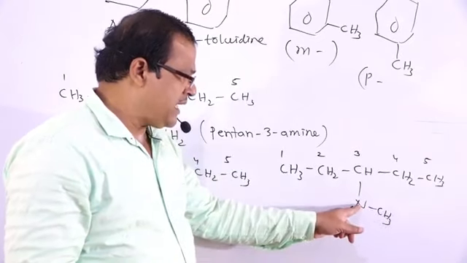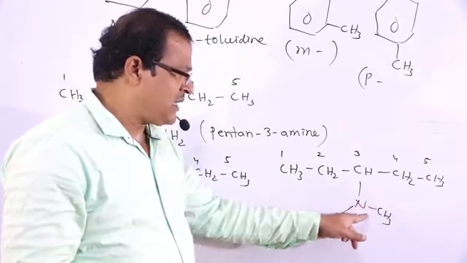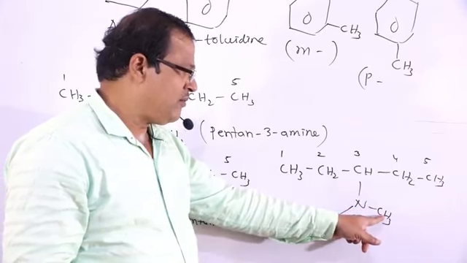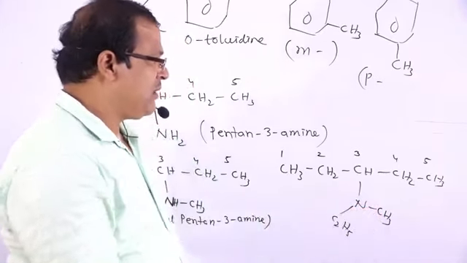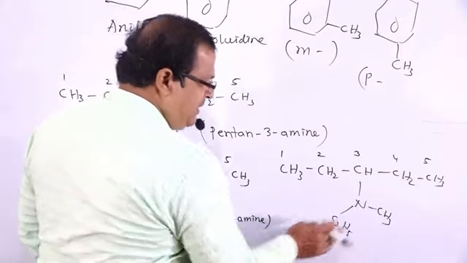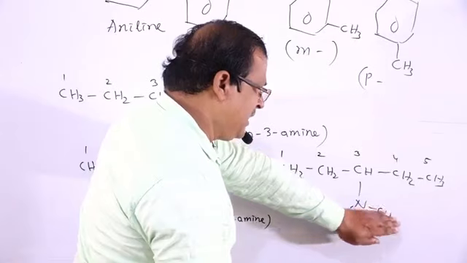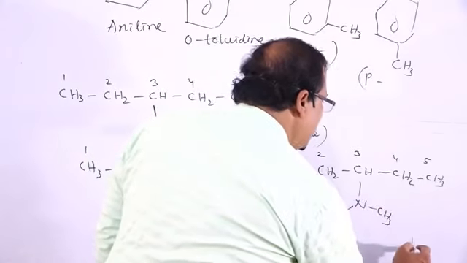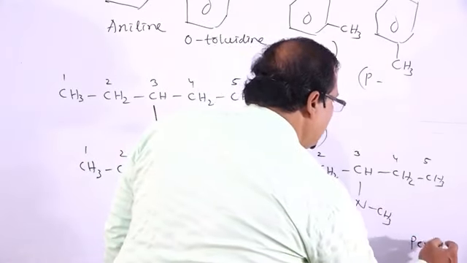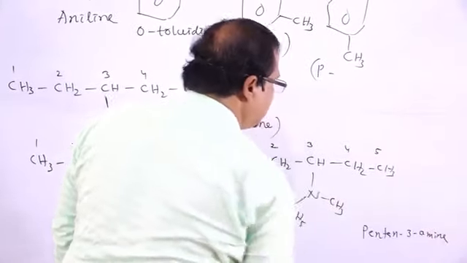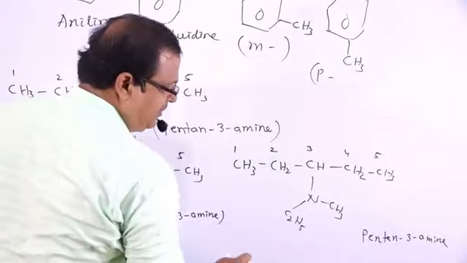So in this NH2, two hydrogen atoms are replaced by an ethyl group and a methyl group. Then what will be the name of this compound? If this group is not there, then that is named as pentan 3-amine.